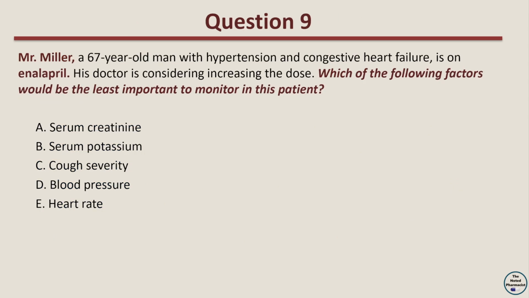Question 9. Mr. Miller, a 67-year-old man with hypertension and congestive heart failure, is on enalapril. His doctor is considering increasing the dose. Which of the following factors would be the least important to monitor in this patient? Option A, serum creatinine. Option B, serum potassium. Option C, cough severity. Option D, blood pressure. Option E, heart rate.